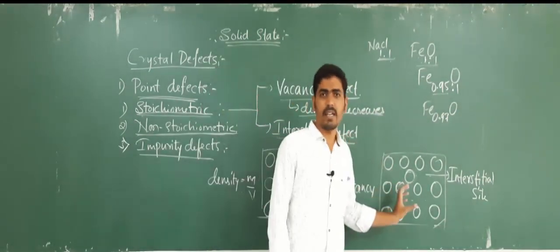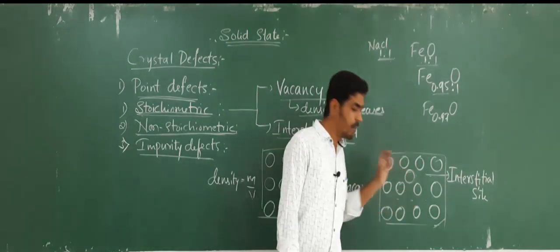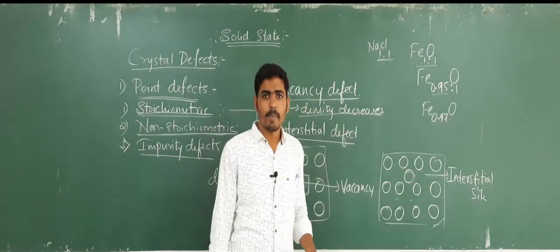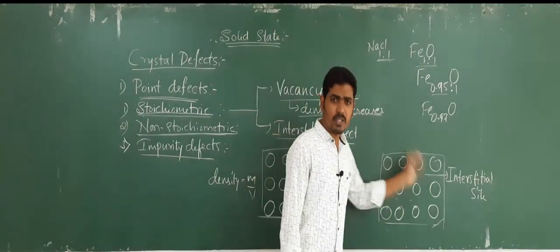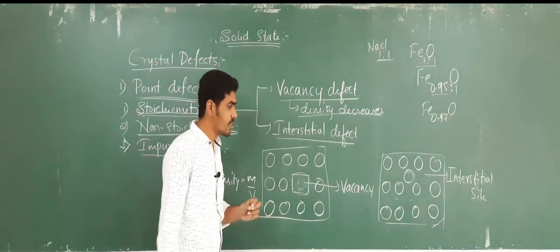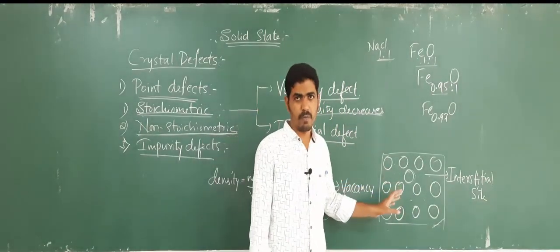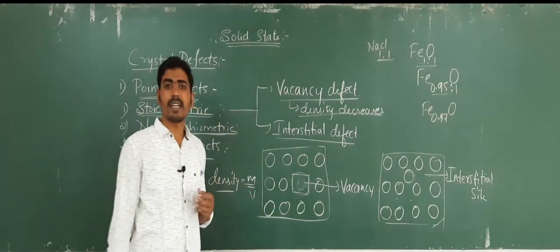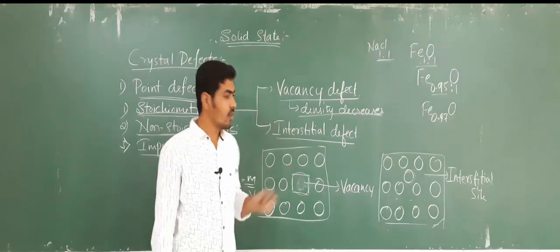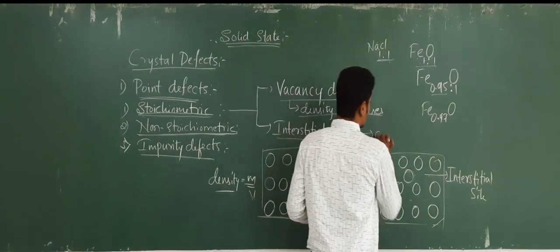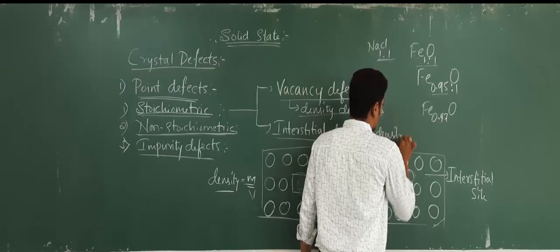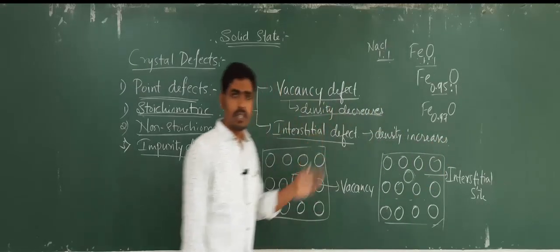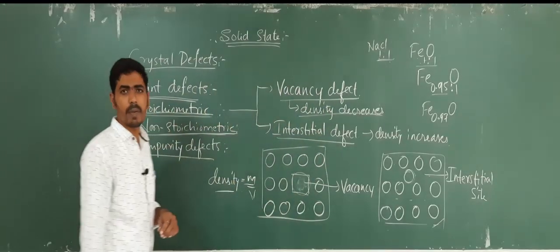Whatever the volume was initially, that volume only will be present even after the addition of that extra particle, and hence the mass of the crystal increases but the volume remains the same, and due to the increase in mass, the density of the crystal increases. So in interstitial defect, the density increases. So these are the two different types of stoichiometric defects.